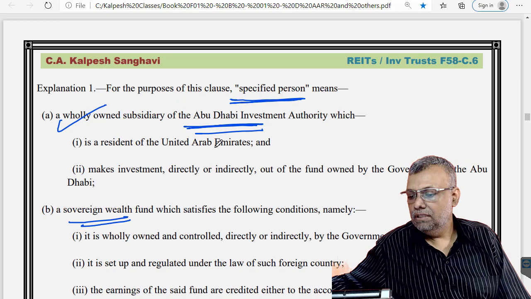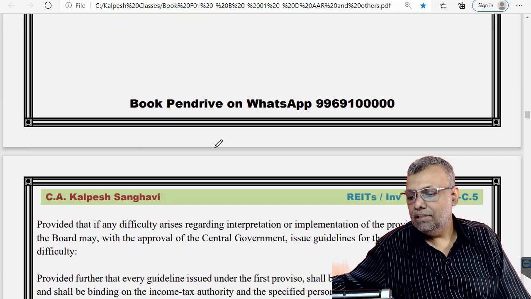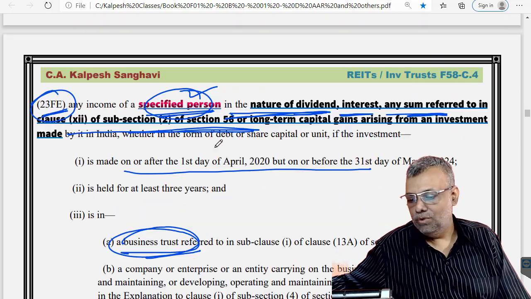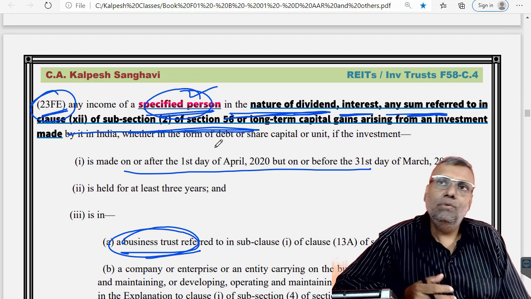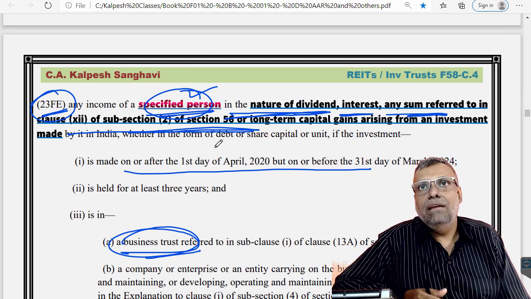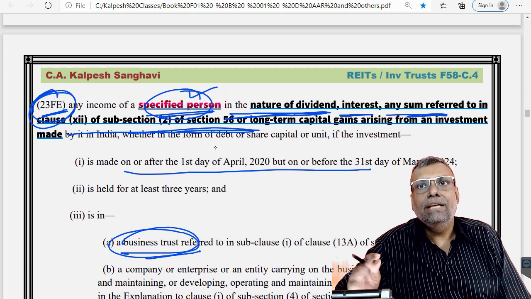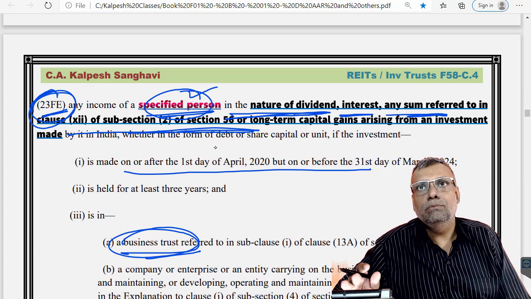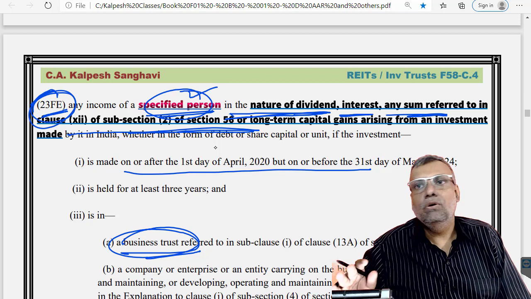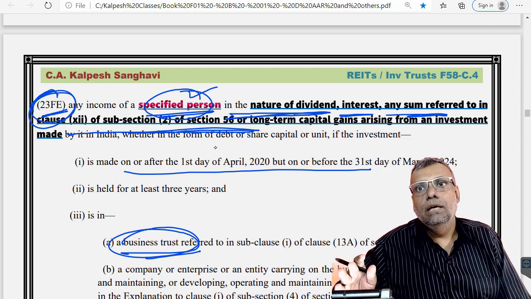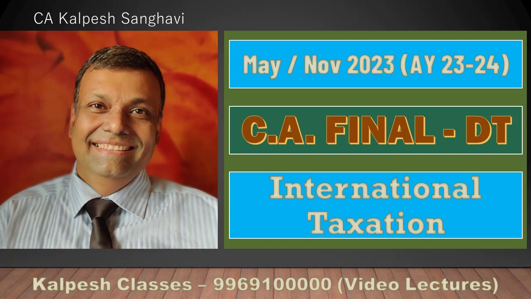So when these types of funds make investments, and ideally they will make huge investments into India because they have big money, and when they get the specified incomes, they will again be eligible for a very good exemption for this specified type of transactions. It is again a promotion and a fillip which is given by the government.